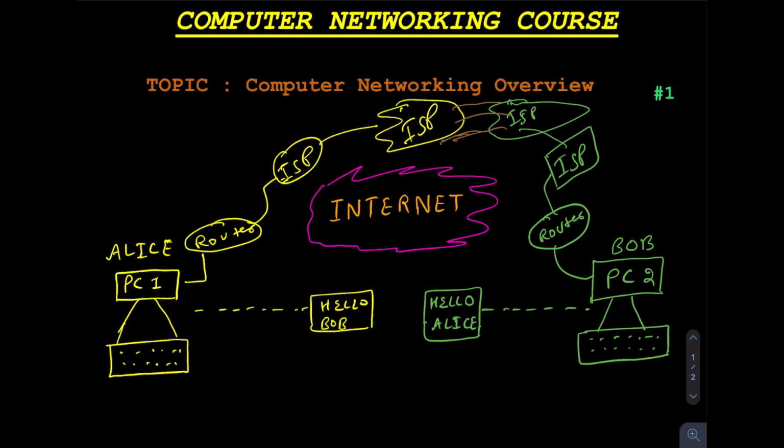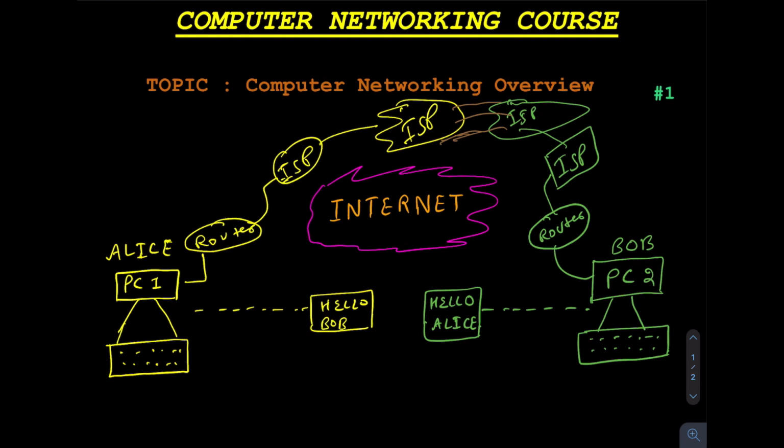So from the top level, if I see it as a black box, this PC2 is connected to PC1. So if PC1, like Alice, sends a message to Bob saying hello Bob, that message will be delivered within milliseconds, because this is going very fast. There will be like 100 gigabits of speed in between, and PC2 replies with hello Alice. Okay, so this is how computer networking is working.